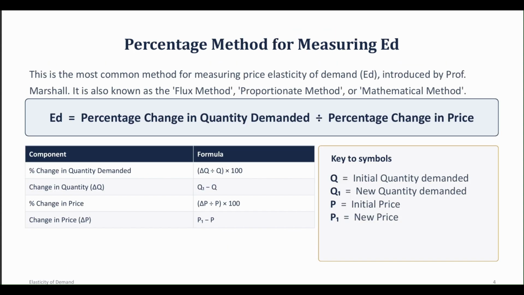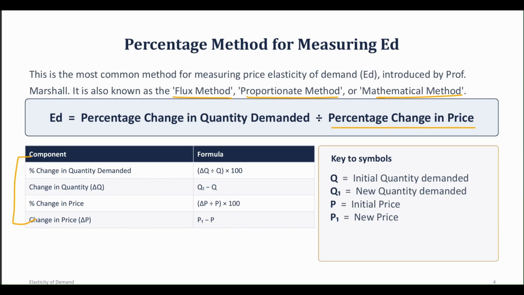Now let us see the percentage method for measuring the elasticity of demand. So this is the most common method, okay, and it was introduced by Professor Marshall. It is also known as the flux method, the proportionate method, or the mathematical method. So elasticity of demand, or the price elasticity of demand, is basically calculated by percentage change in quantity demanded divided by the percentage change in price. Okay. So first of all, we are going to understand certain